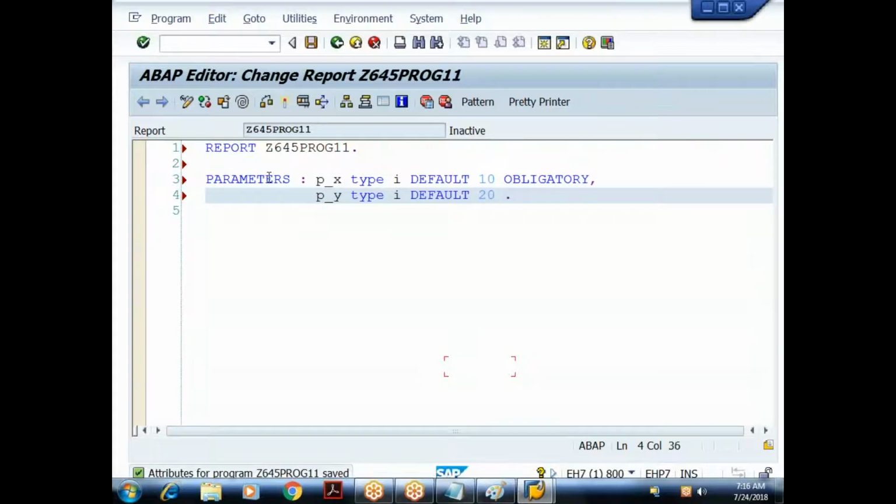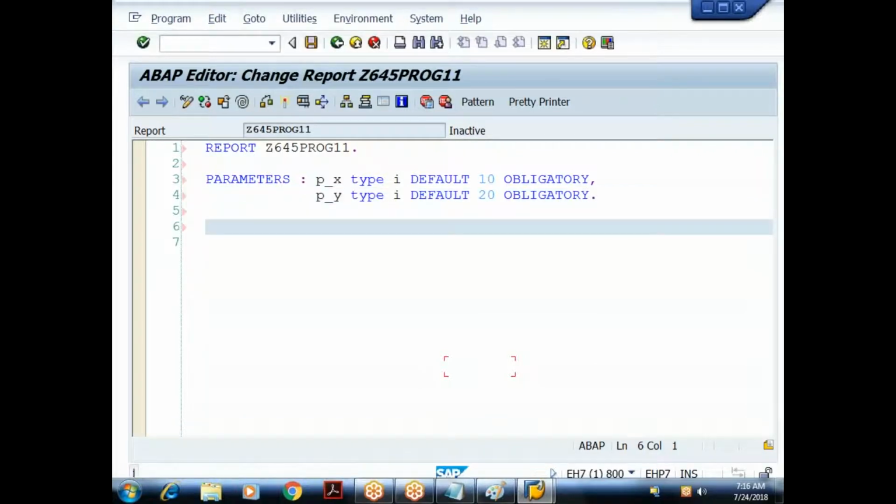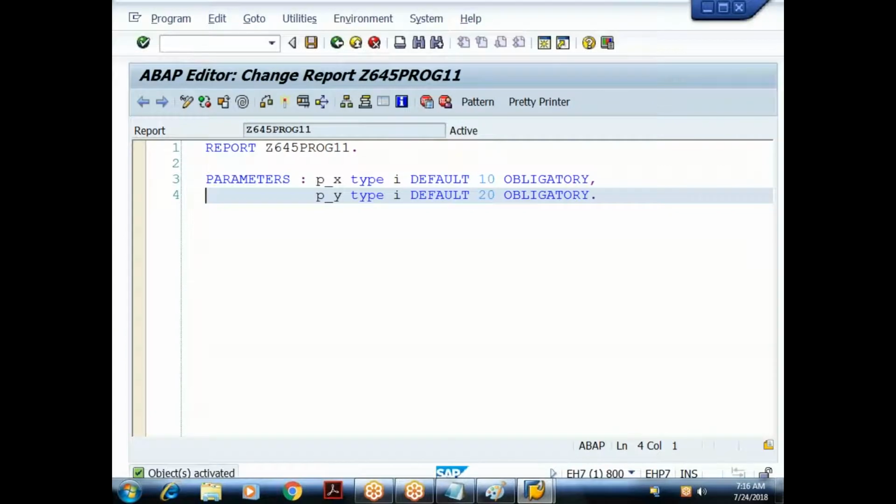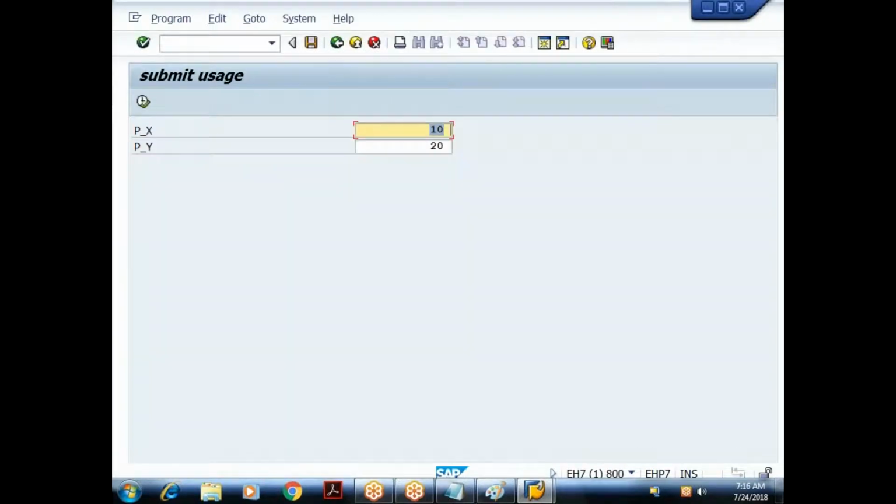Let me give another value, 20. I'll use this also as obligate. Okay, so when I execute my program 11, we already know the parameter statement will generate the selection screen. Yes, I got the selection screen where the user can input the values.